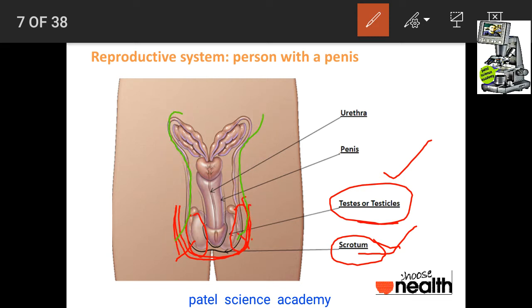That long tube is called vas deferens or vasa deferentia, and it opens into this tube that is called the urethra. The urethra is covered by erectile tissue, and this portion of the urethra with the erectile tissue, which gets erected during intercourse, is called the penis.